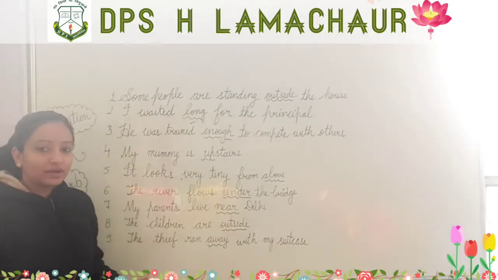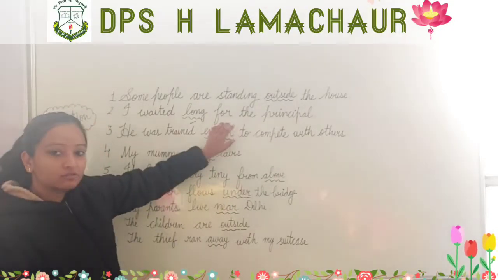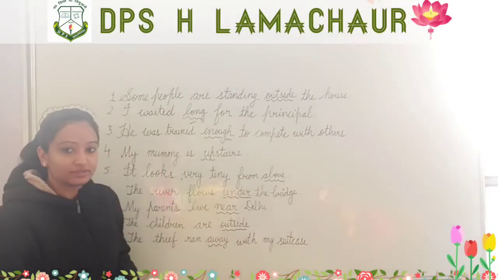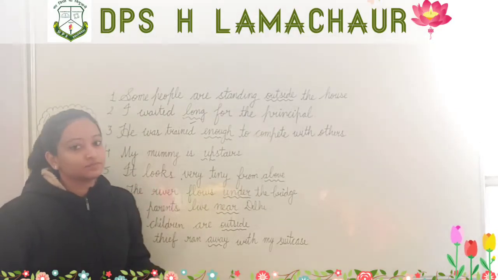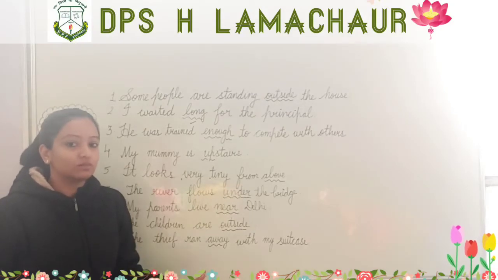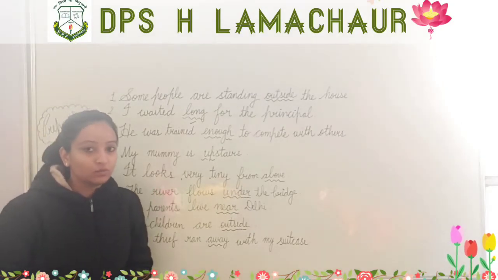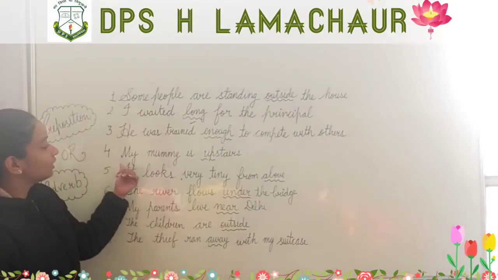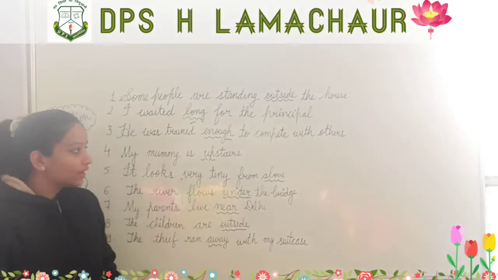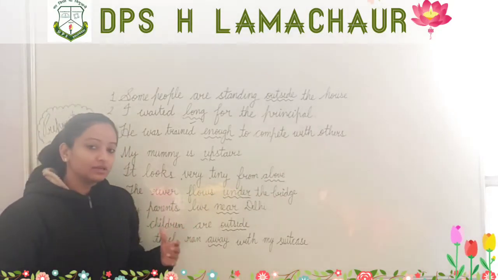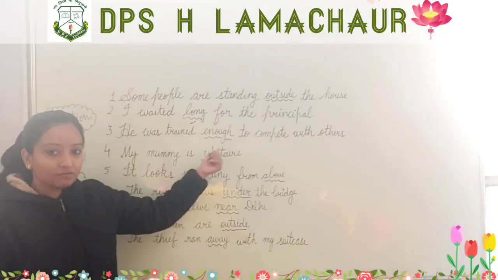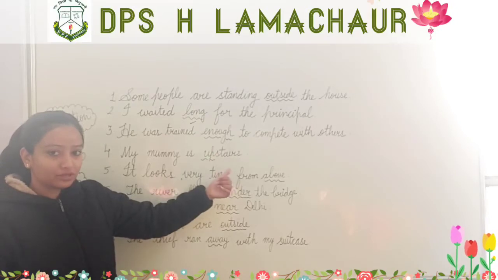Okay, he was trained enough to compete with others. Now let us forget this word and read the sentence: he was trained to compete with others. Does it make any sense? Yes, obviously it is giving us a clear idea of what the person wants to say. So this sentence is also giving us the meaning. It means this word enough is not a preposition.